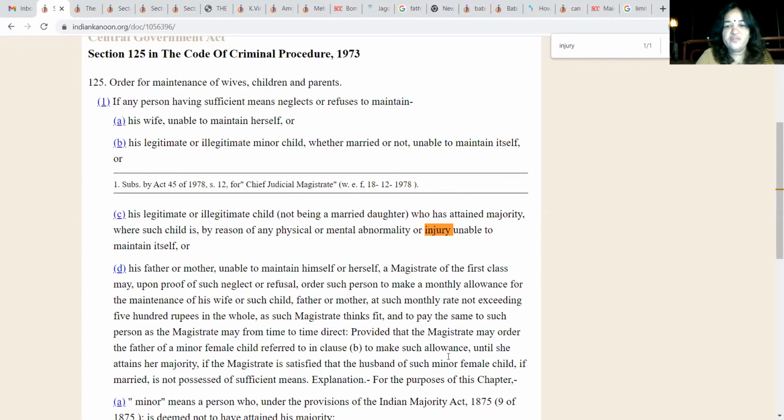Now here, Justice Phanindra of the Karnataka High Court, in Merunisa's case versus Syed Habib, has beautifully interpreted that the word injury, for any father who is not ready to maintain his children, may include the unmarried Muslim daughter. The word used is injury, so it will also amount to a mental injury.